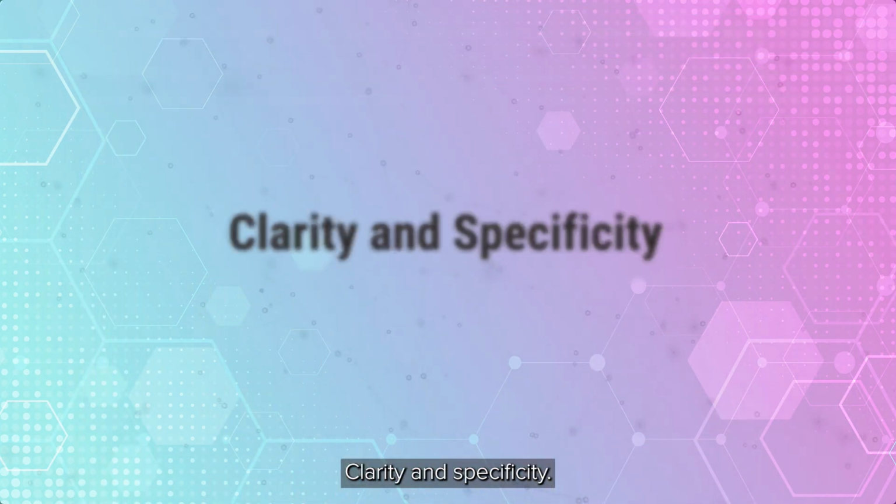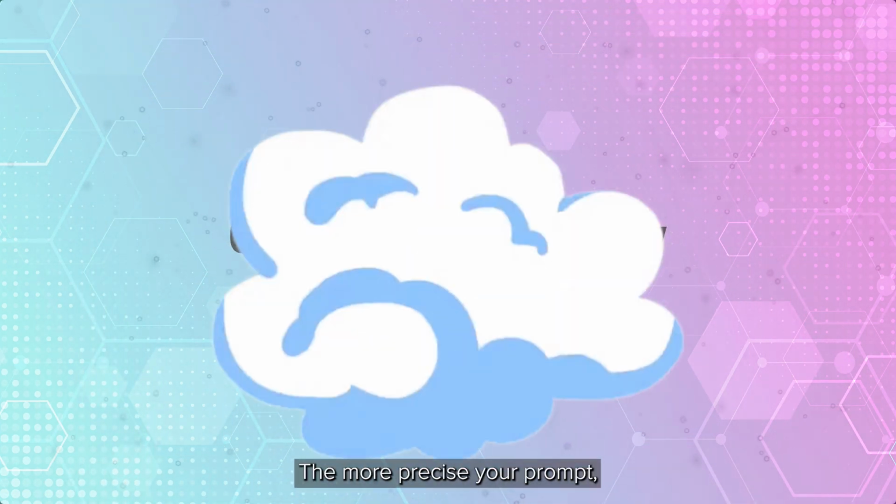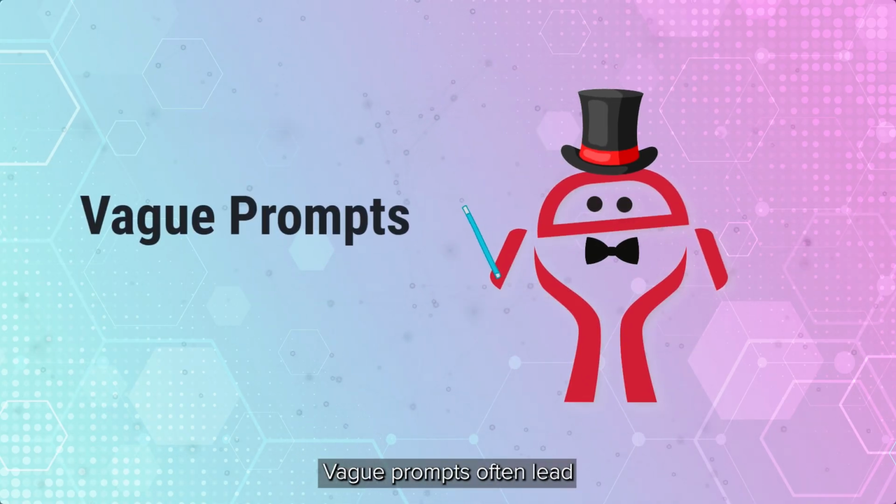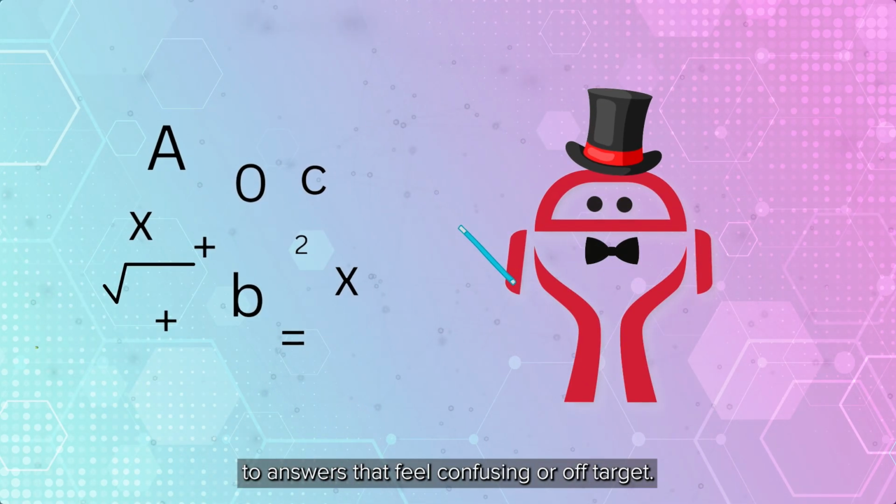Strategy 1. Clarity and specificity. The more precise your prompt, the better the AI can respond. Vague prompts often lead to answers that feel confusing or off-target.